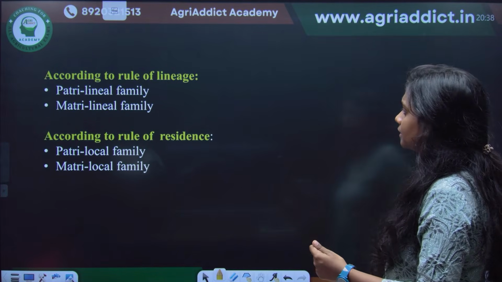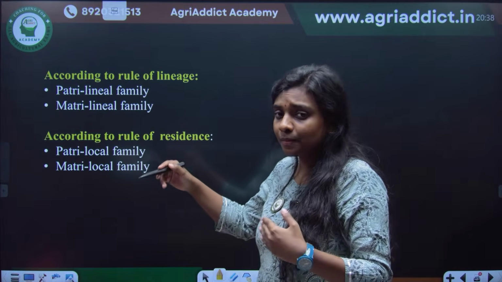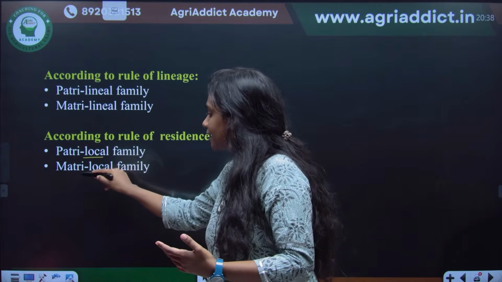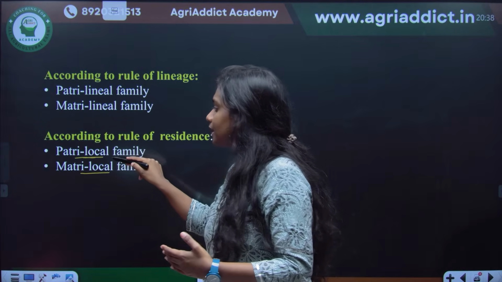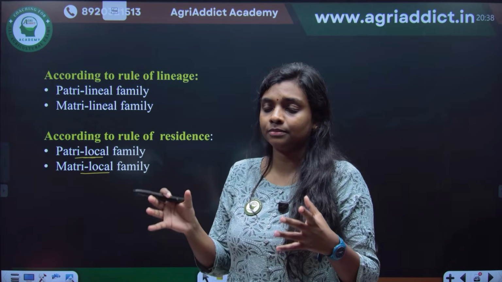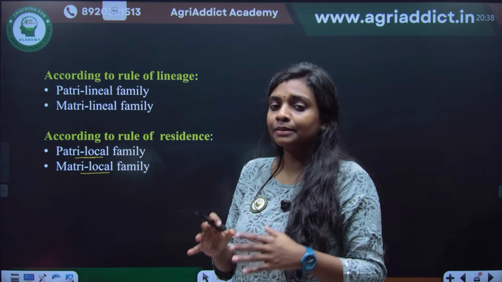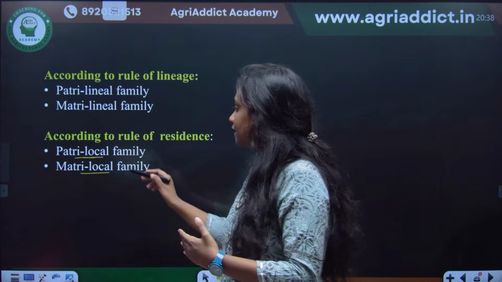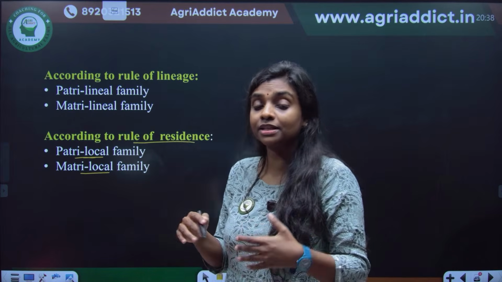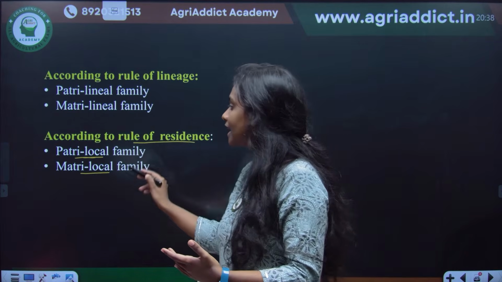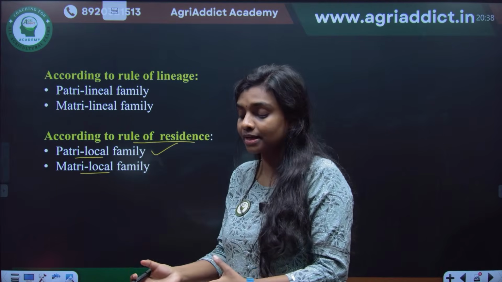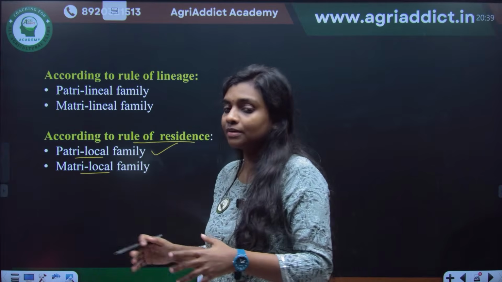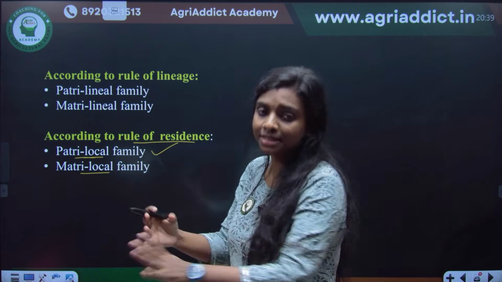I'll just explain the terms which might be confusing for you: the patrilocal and matrilocal terms. Patrilocal family means after the marriage, where the children want to reside. The rule of residence is based on where the children reside. Patrilocal means the children will be growing up with the father's side, and matrilocal means the children will be growing up with the mother's side.